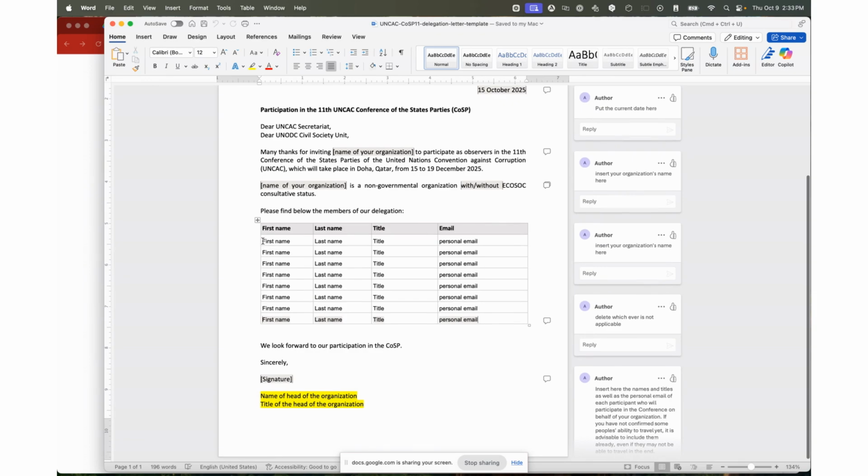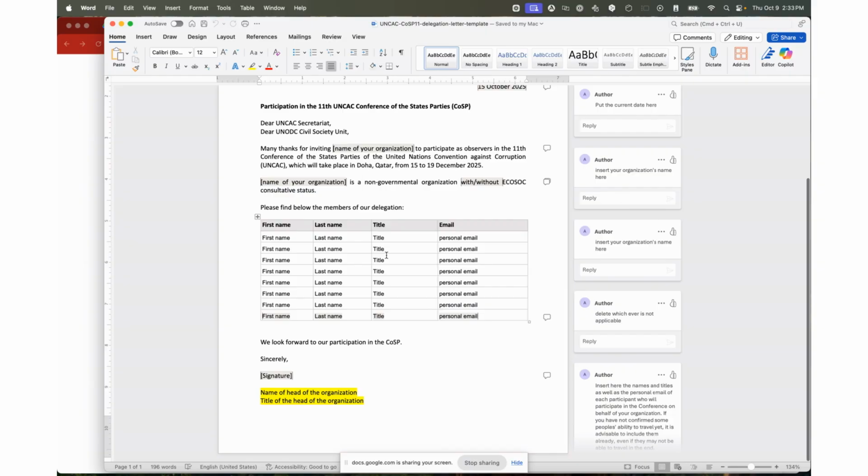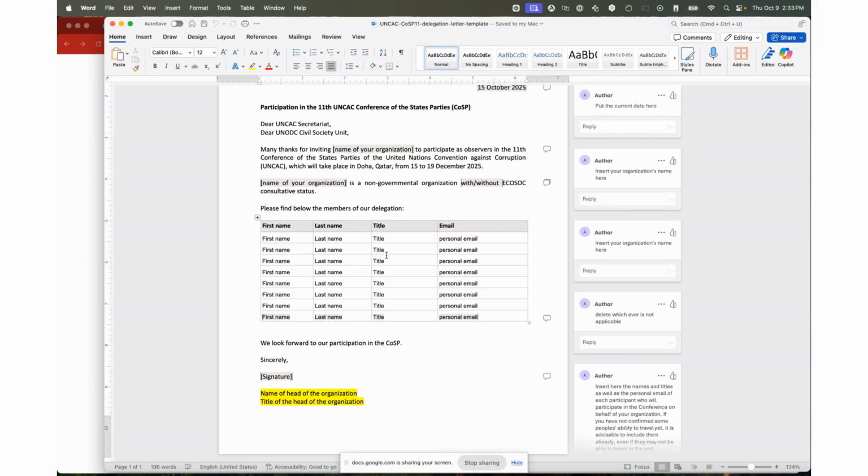Then in this section, you have to include every individual that will represent your organization at the COSP. First name, last name, title, and the personal or individual work email of that person. If you don't quite know yet who will be able to travel, we would advise to include all possible participants, so that you have every scenario covered.